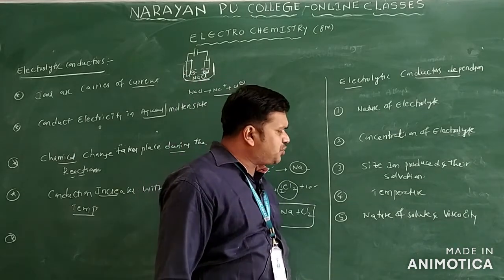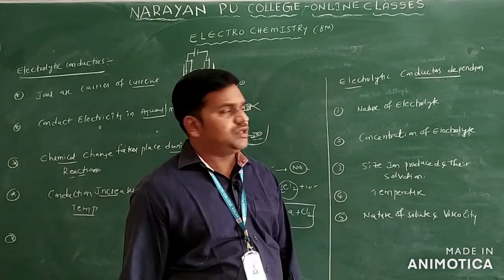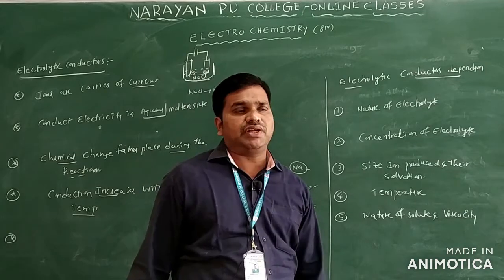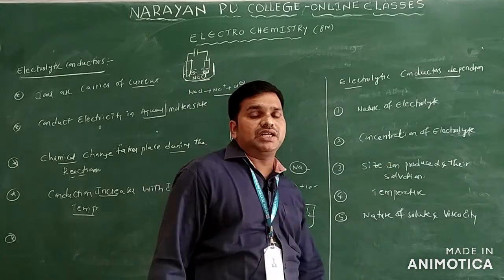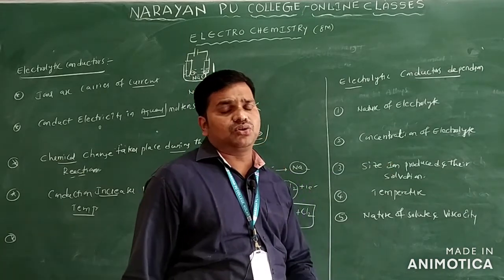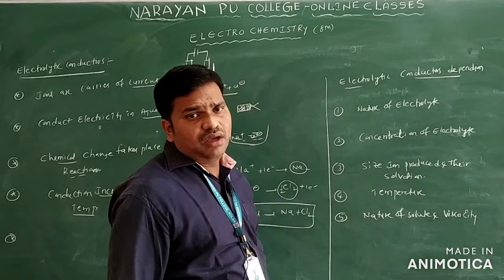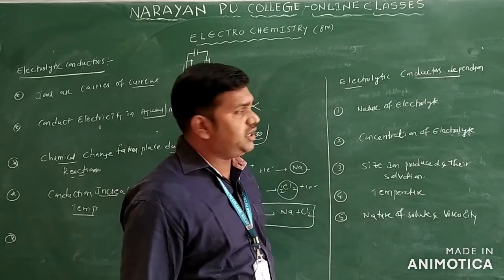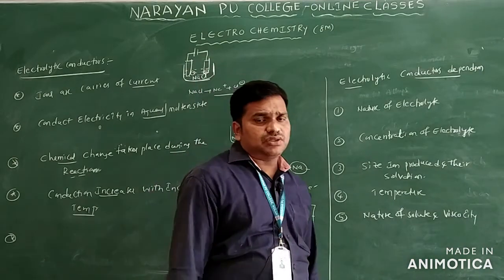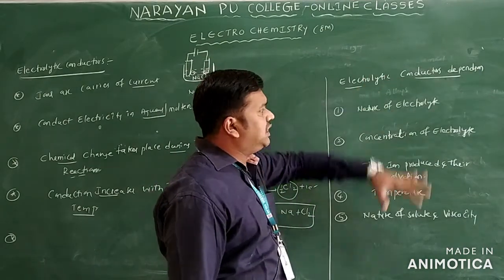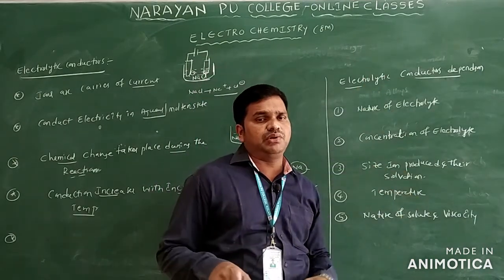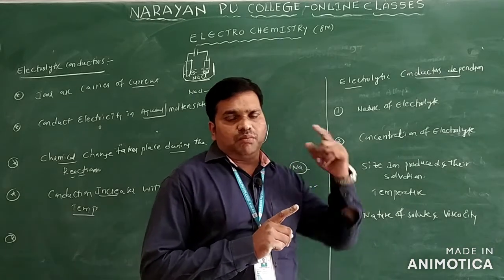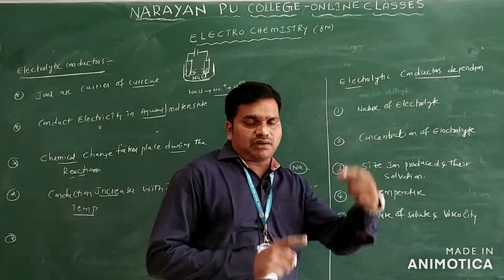And size of ions produced in solution only. And one more we have concentration of the electrolyte, and nature of the electrolyte. Nature of electrolyte, you know two types are there: one is strong electrolyte and one is weak electrolyte. We will discuss that in the next concepts. So this is regarding what electrolytic conductors depend on. You can make one table to write the differences between electronic conductors and electrolytic conductors only.